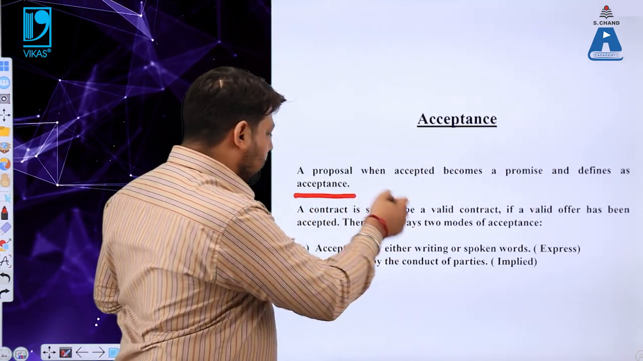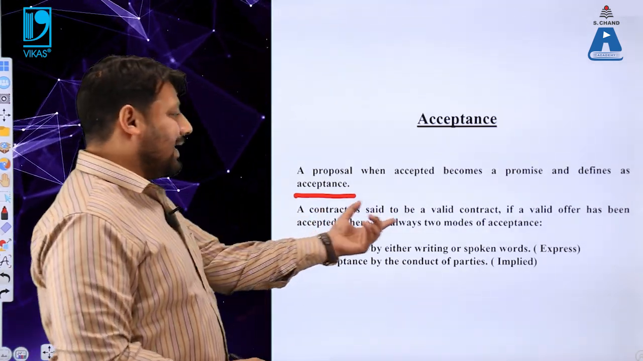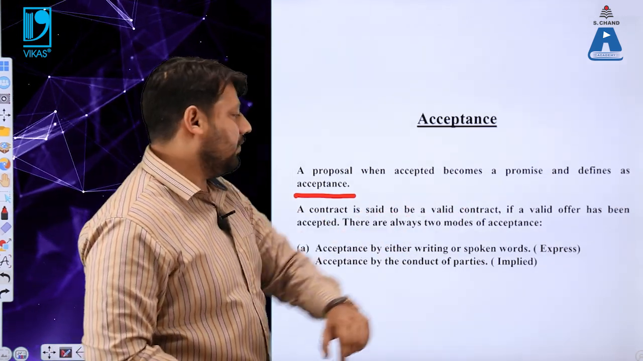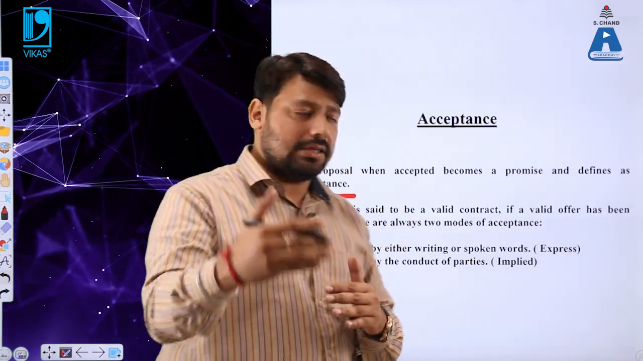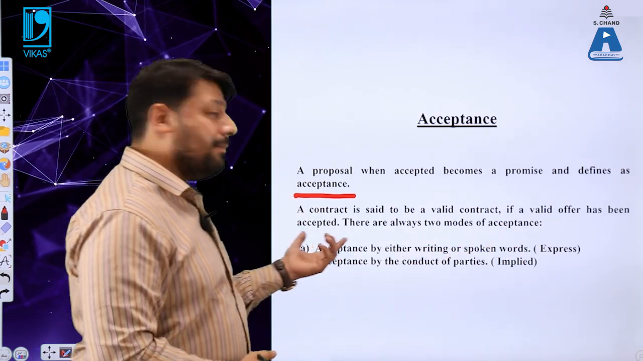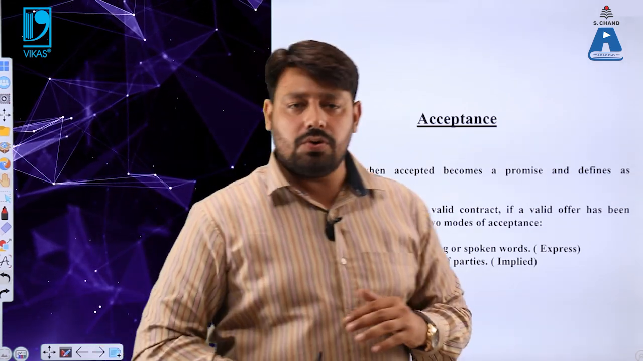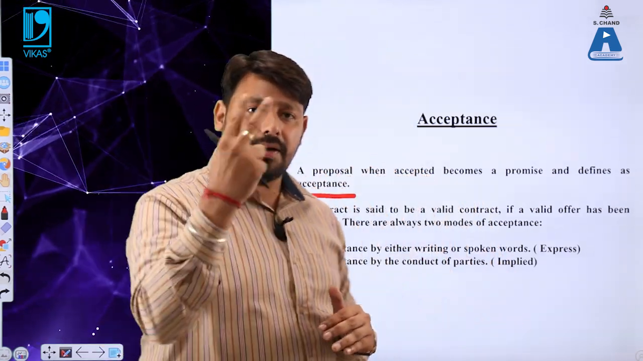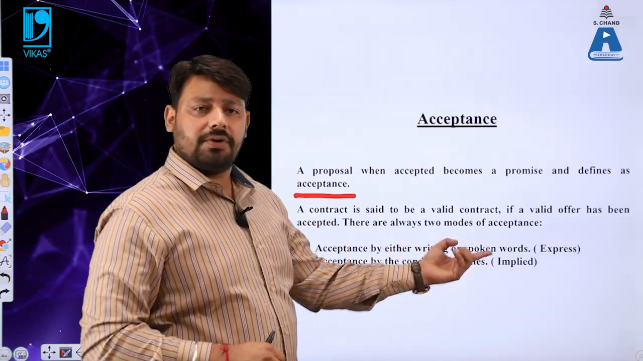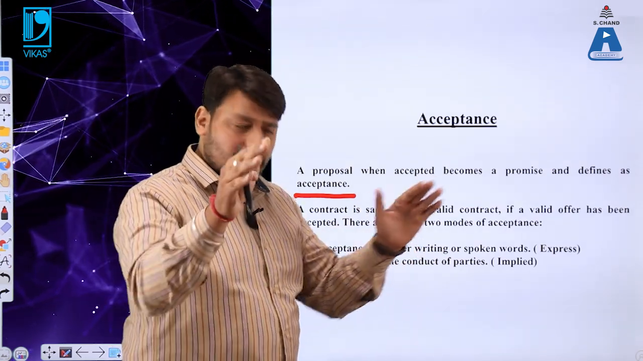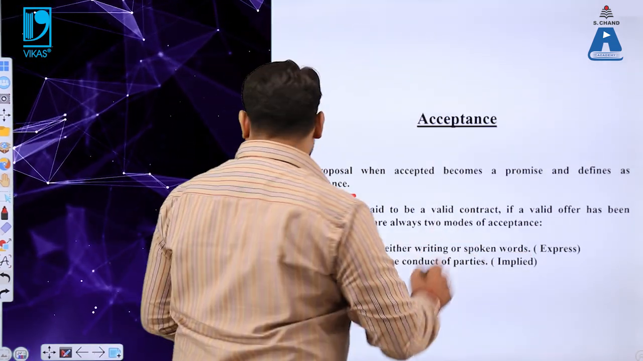इसको और अच्छे से समझने के लिए हम थोड़ा सा और नीचे चलते हैं and देखते हैं कि exactly acceptance होता क्या है. A contract is said to be a valid contract if a valid offer has been accepted. एक कॉन्ट्रैक्ट को हमेशा से valid contract तभी कहा जाता है जब एक valid offer को हम accept कर रहे हों. There are always two modes of acceptance. Let me tell you guys, acceptance को achieve करने के लिए हमारे पास दो different तरीके के modes होते हैं. पहला है acceptance by either writing or spoken words, which is also known as express contract, and you can say express acceptance. We have already gone through this particular term in the last slide.